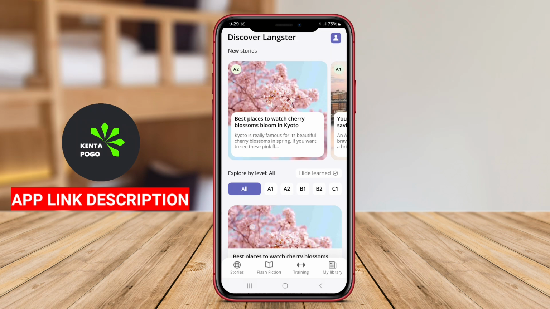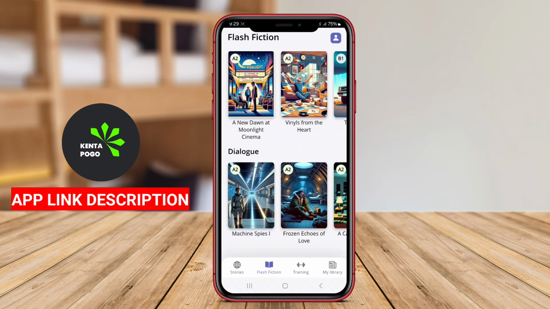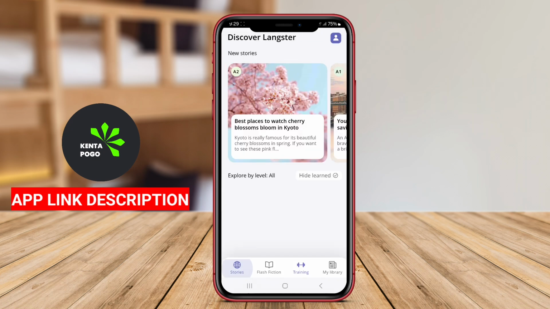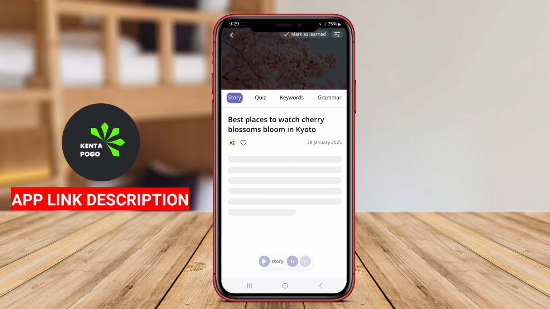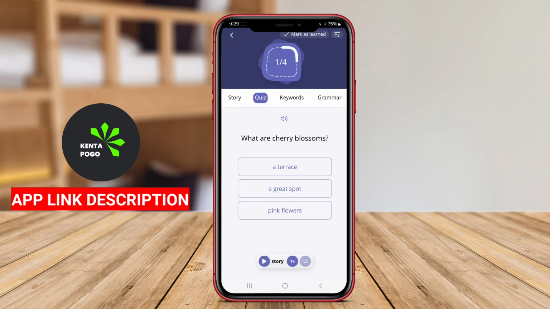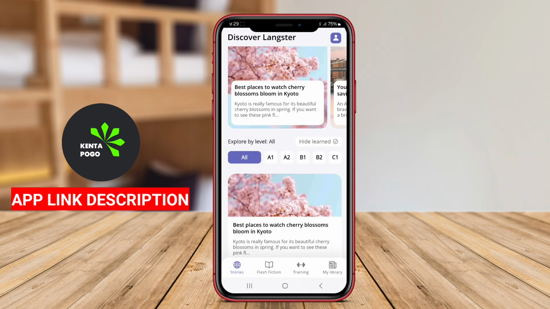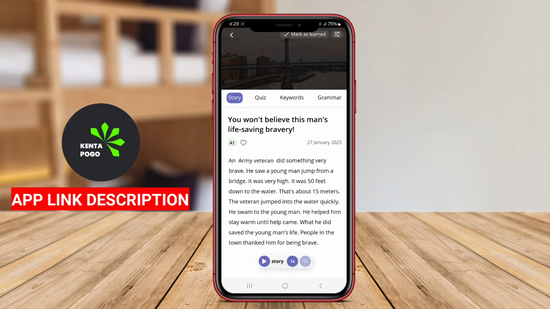Learn German with Langster is an innovative Android application designed to facilitate the learning of the German language through engaging and interactive methods. This app caters to learners of all levels, from beginners to advanced speakers, offering a comprehensive approach to language acquisition. The core feature of Langster is its focus on real-life German content, such as stories and articles, which helps users immerse themselves in the language.